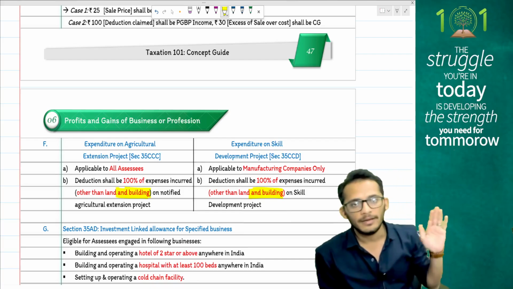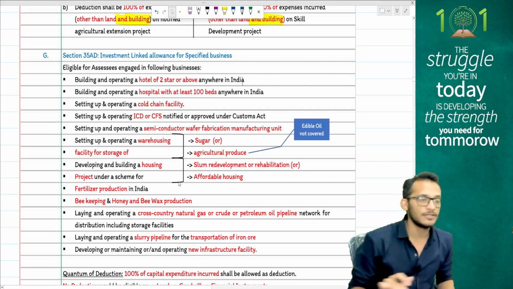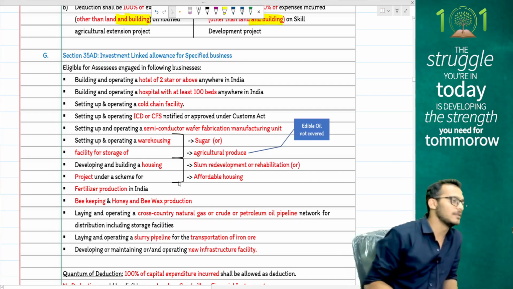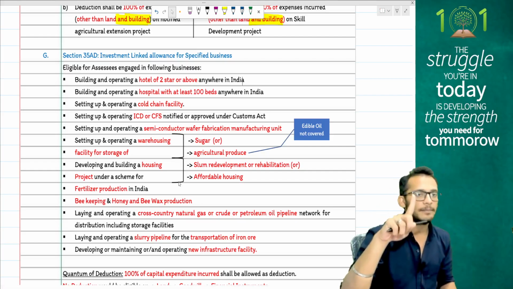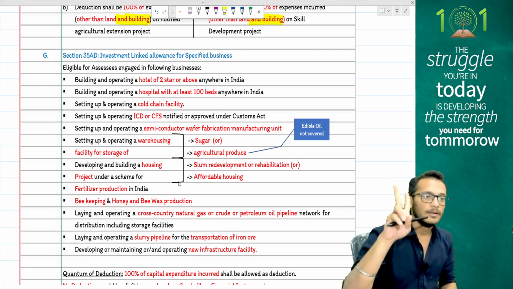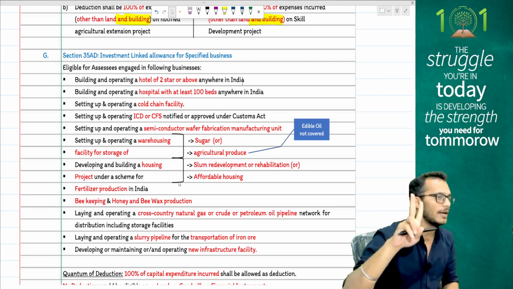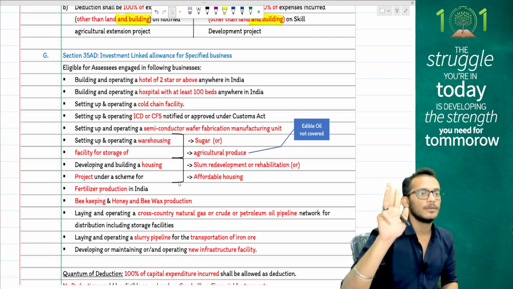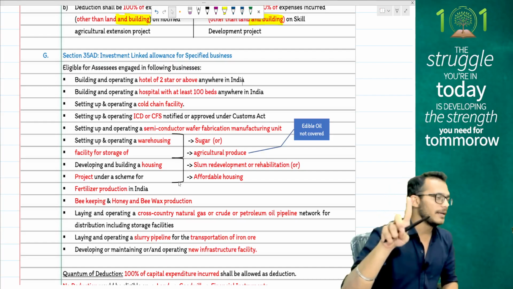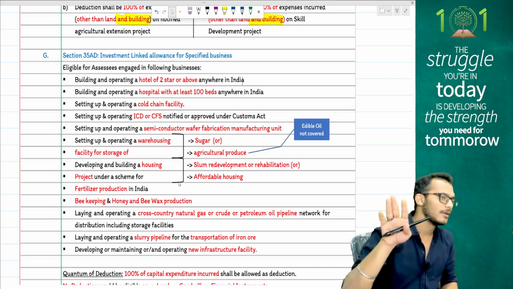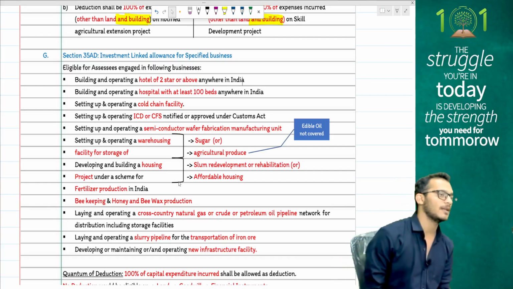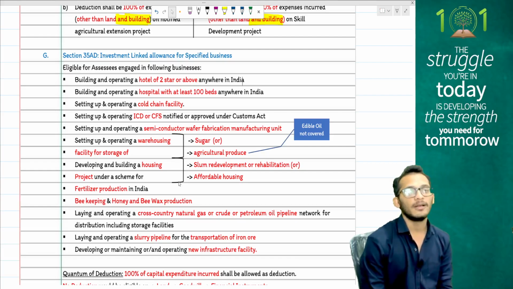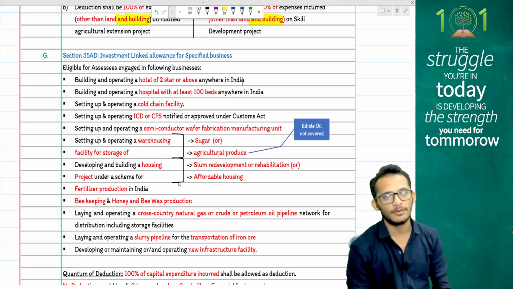new regimes. Then we have something called 35AD, which talks about specified businesses. Income tax specifies some businesses, like hospitals with 100 beds, hotels with 2-star and above, any kind of warehousing facility for sugar, agricultural produce, not eligible for edible oils. Income tax says for any of these businesses, whatever capital expenditure you incur, you will get 100% deduction except for land, goodwill and financial instruments.